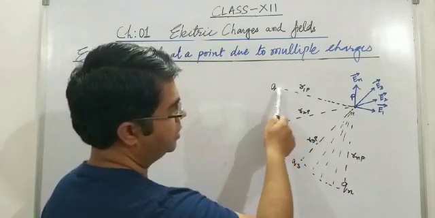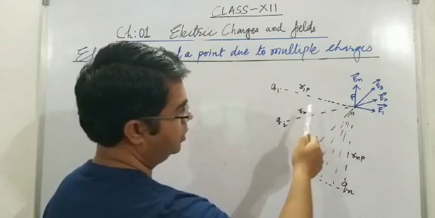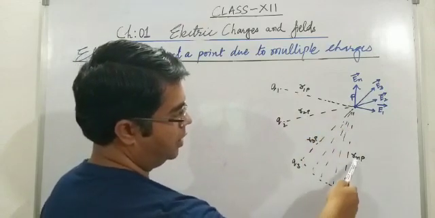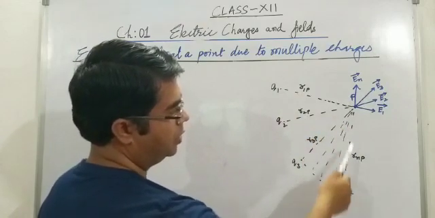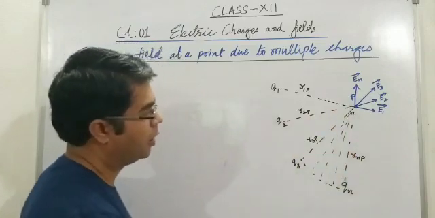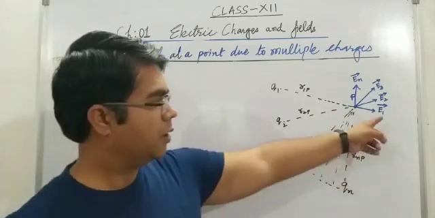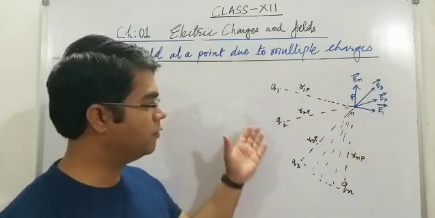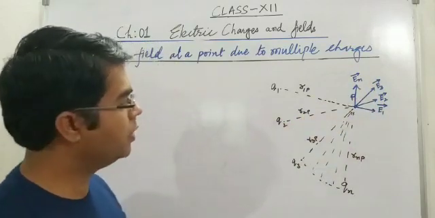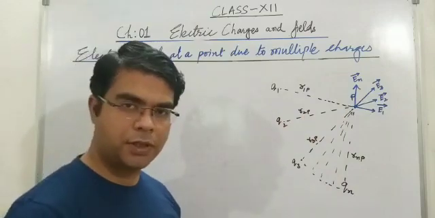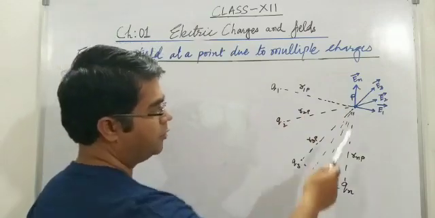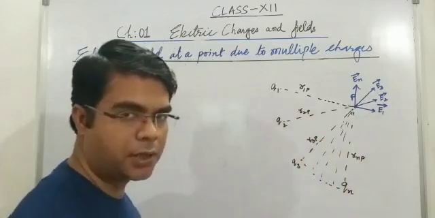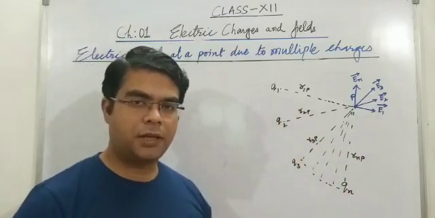Let R1P be the distance between charge Q1 and P, R2P the distance between charge Q2 and P, and similarly RNP the distance between Qn and P. E1, E2, E3 up to En are the electric fields due to the given charges. Here we have considered all these charges to be positive, so the direction of electric field due to a positive charge is always away from the positive charge. This characteristic we'll study in the next lecture.